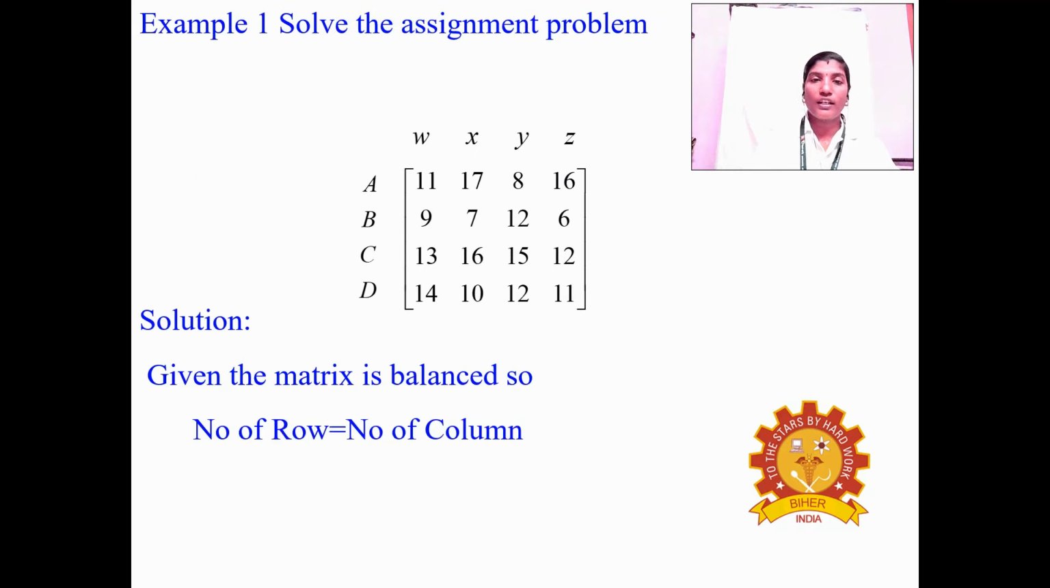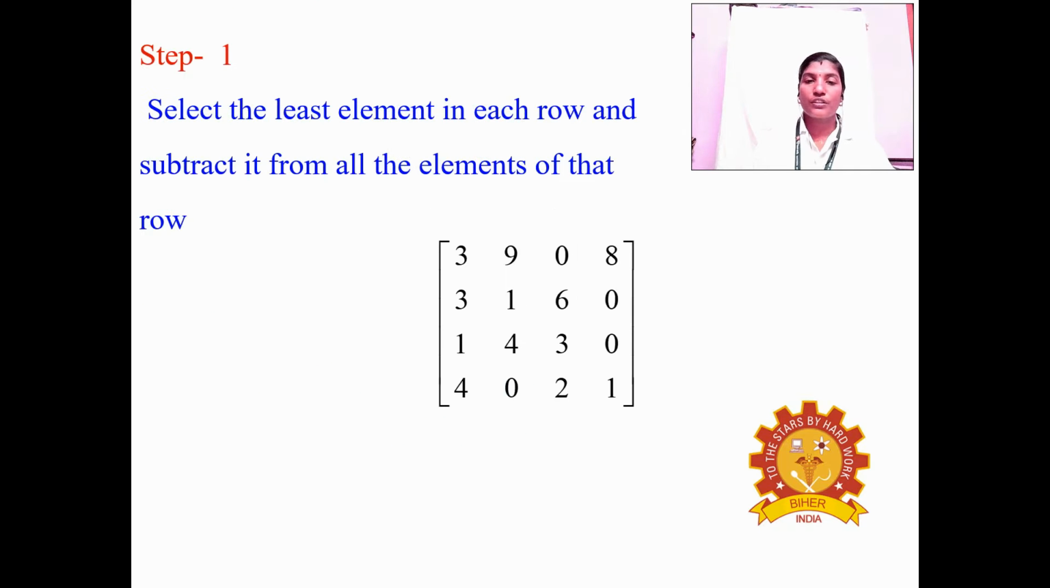Okay. And next, the third row. In the third row, the least element is 12. We choose this 12 value and subtract it from the other elements. So 13 minus 12 is 1, 16 minus 12 is 4, 15 minus 12 is 3, and 12 minus 12 equals 0. Okay. We get the values 1, 4, 3, 0.